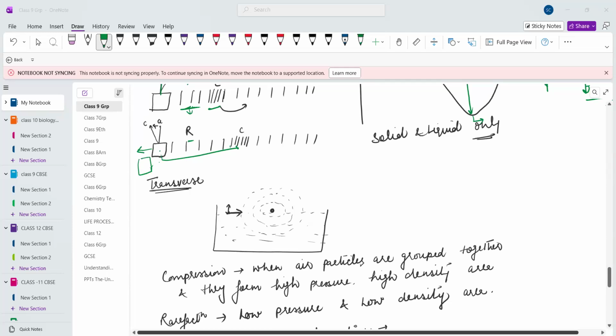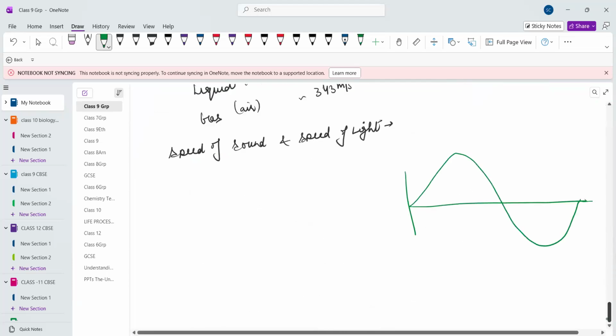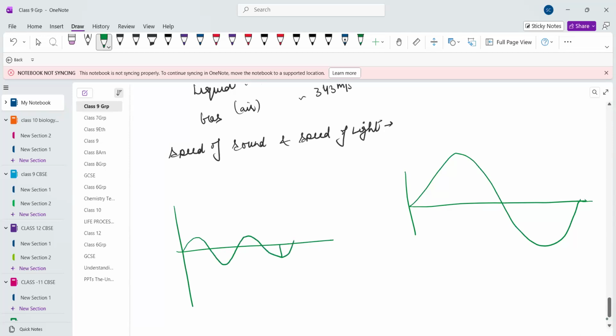So basically amplitude depends on the energy of the vibration, meaning with how much energy particles are vibrating. If energy is high, they will cover a large distance. But if the energy of the particle is low, they will cover a small distance. Maybe they go up to only this distance, so this is the amplitude.